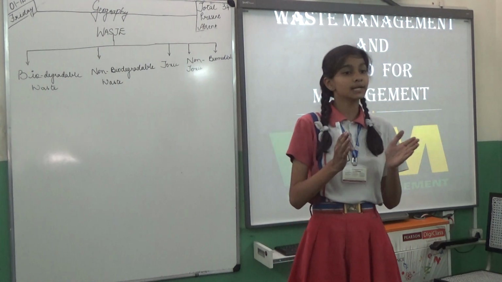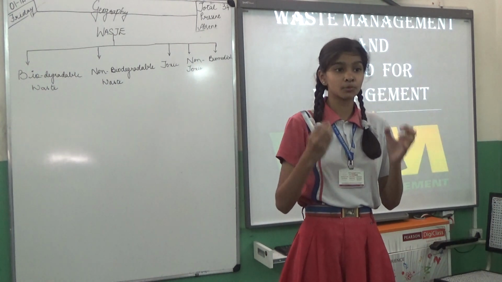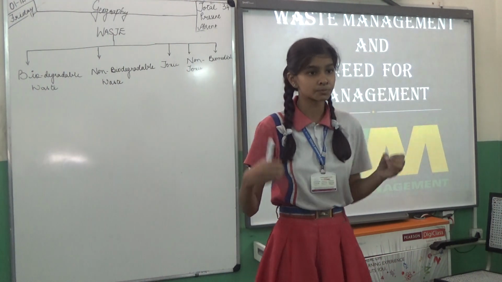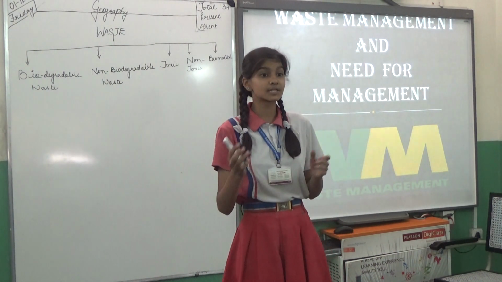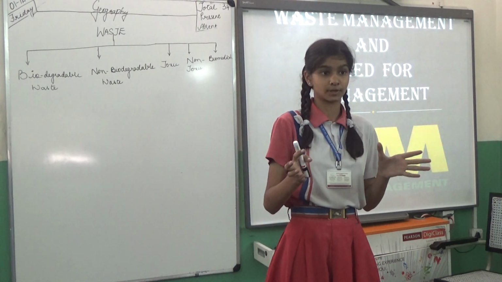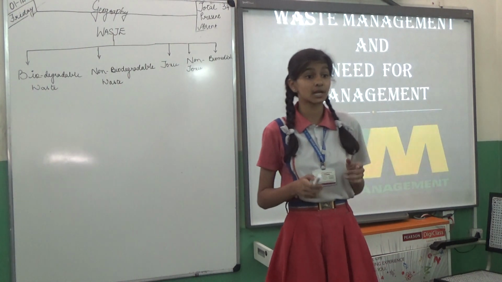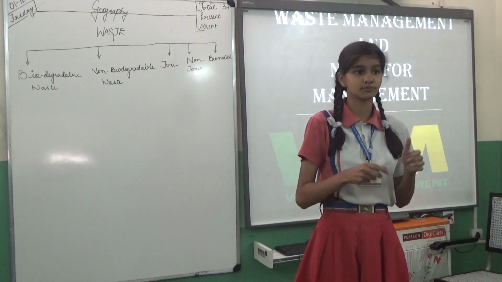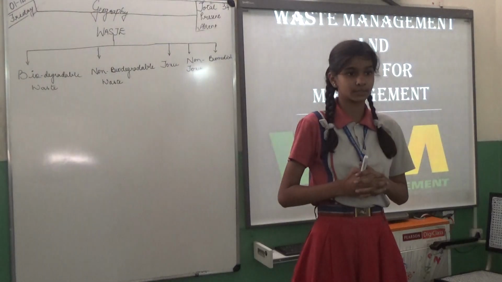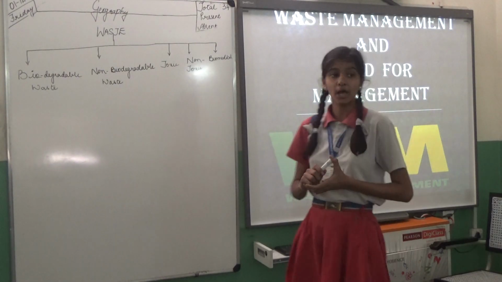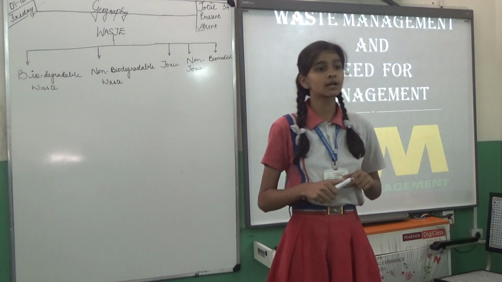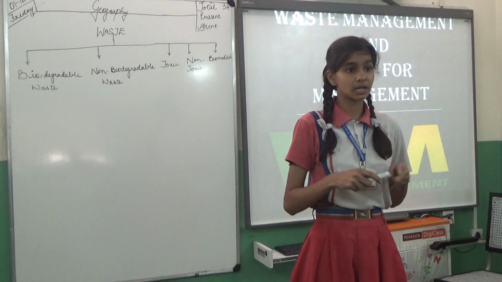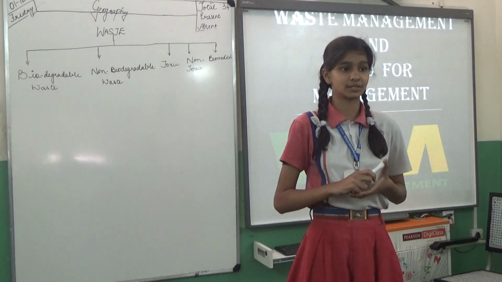Biodegradable waste is waste which can be broken down into smaller pieces and can be used further. Non-biodegradable waste cannot be broken down and can't be used further. Toxic waste is hazardous waste or radioactive waste. Now, biomedical waste. Examples are syringes, gloves, useless gloves thrown away, etc.